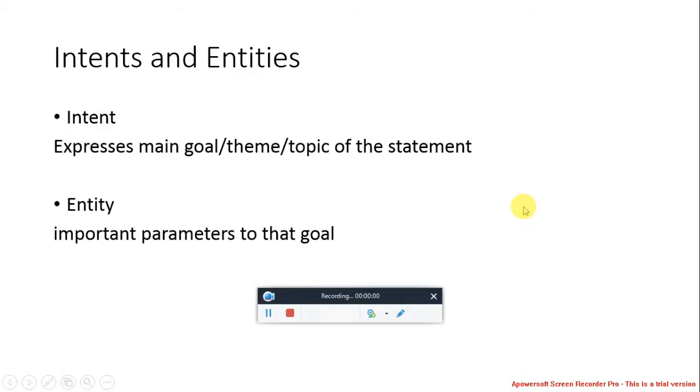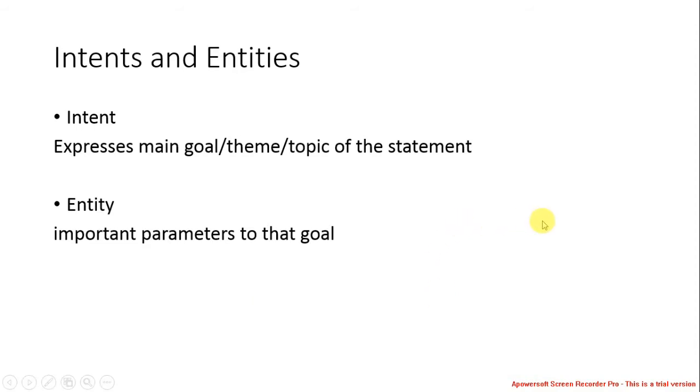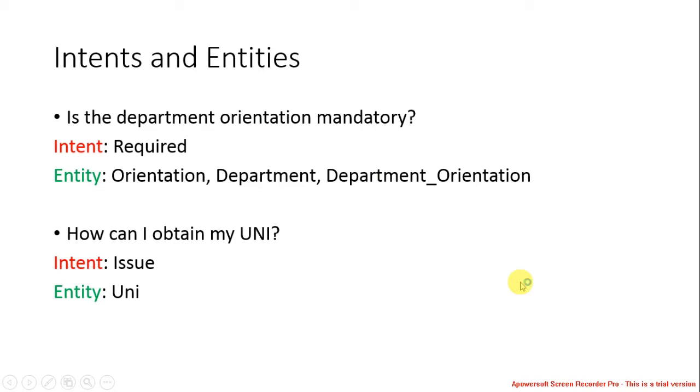Yeah, so in order to understand how the bot functions, we need to understand the concept of intent and entities. So intent is the main goal or the topic of the statement, and entity is the important parameters in the statement that lead to the goal. So let's understand by some examples. For the first question, the intent is required because mandatory is what the student asked for, and the department and the orientation are the entities. They can also be combined together to form an entity.